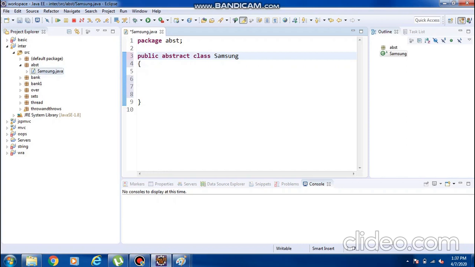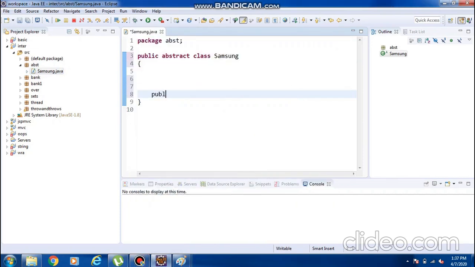Whenever you make your class abstract, observe the difference: the A symbol will come. Whenever the A symbol comes, it is an abstract class. If I remove it, we cannot see the A symbol. If I use abstract, there you can see the A symbol.